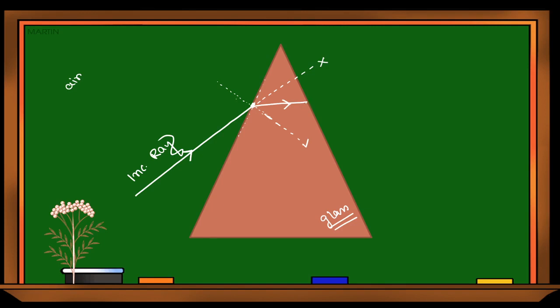Then again, from this point, the ray will go out to air. Now from glass again it is going out in air. It means from a denser medium it is going to a rarer medium. So now light cannot go in the previous path; the path has to be changed. Now let's draw the normal at that point. So that is my normal.